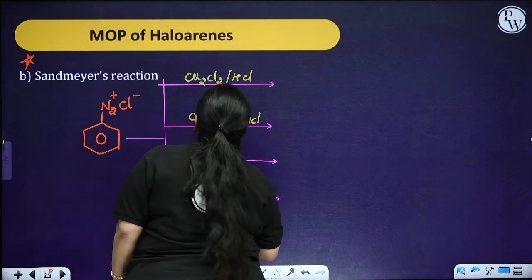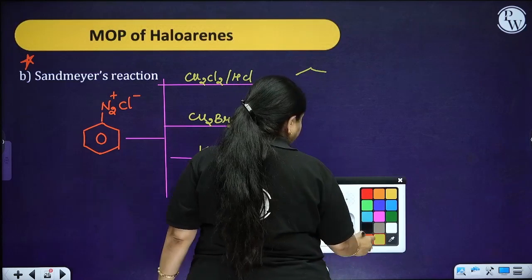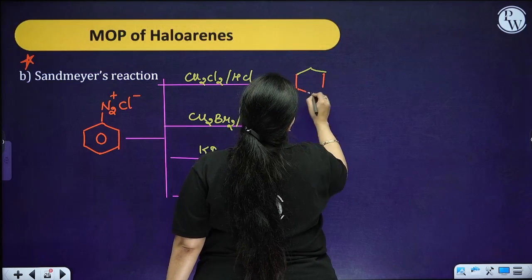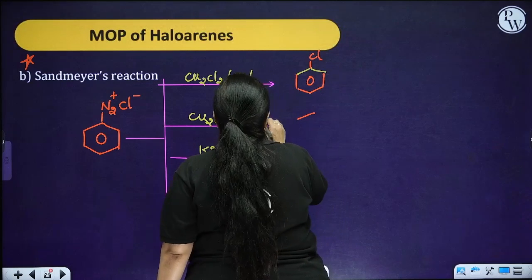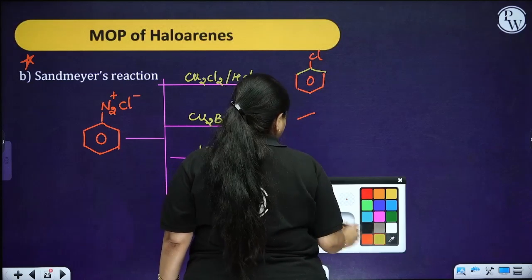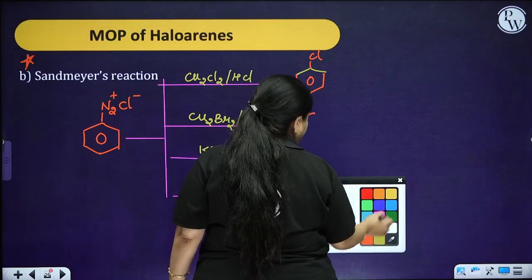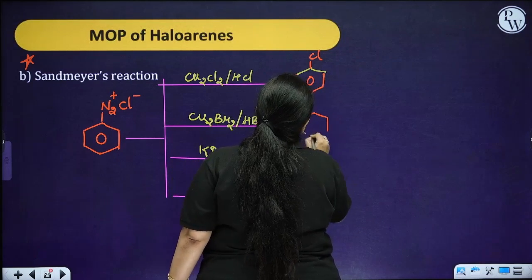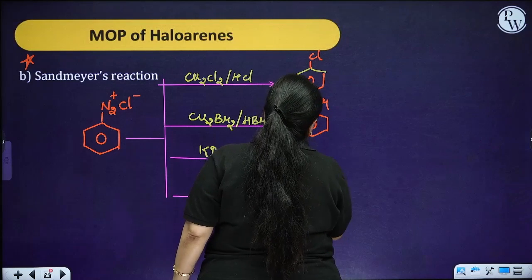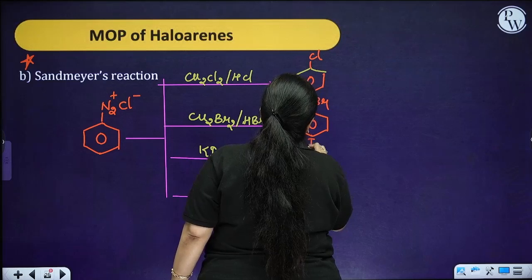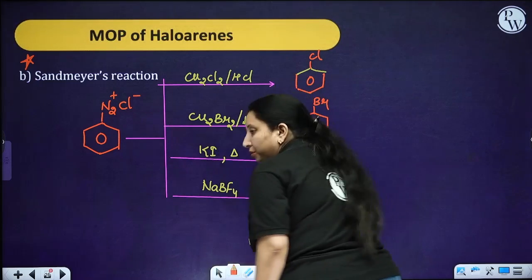NaBF4 over here. Now, if you are having Cl over here, what product are you going to get? You are going to get chlorobenzene. When you have Br over here, you are going to get bromobenzene, iodobenzene, and over here the fluorobenzene.